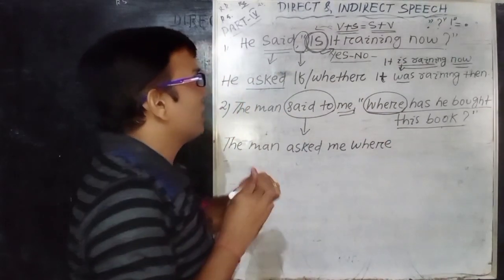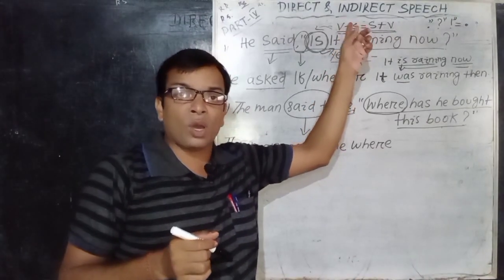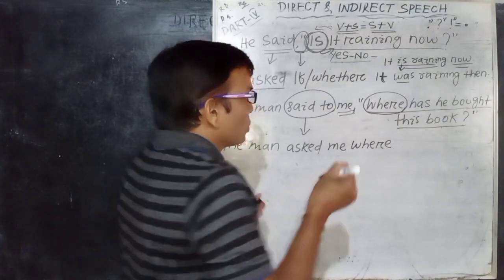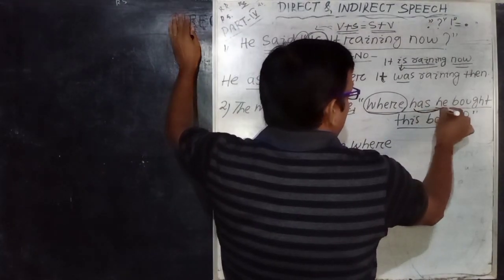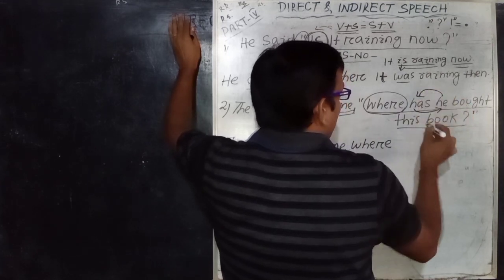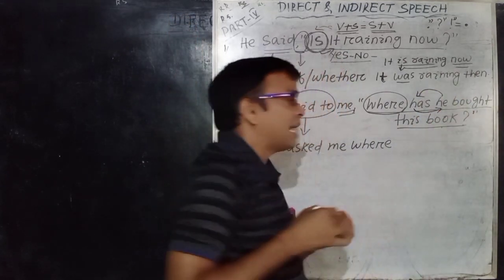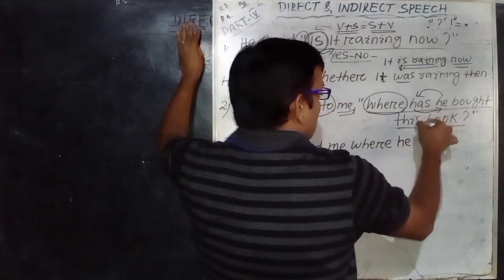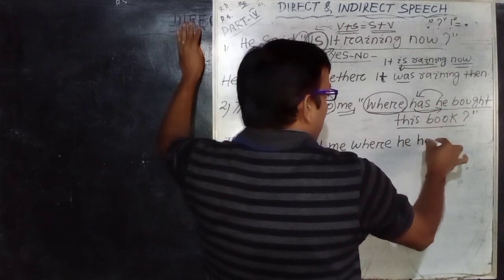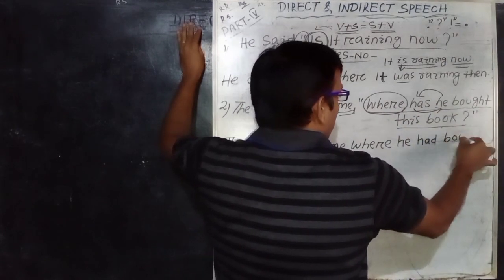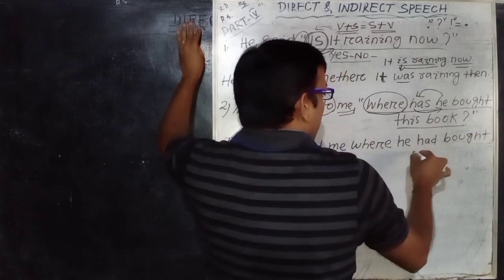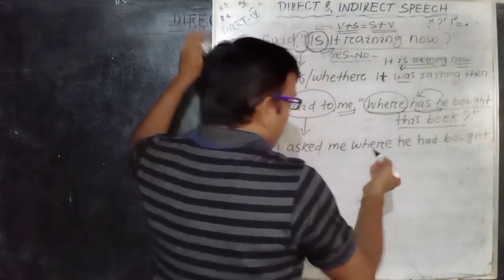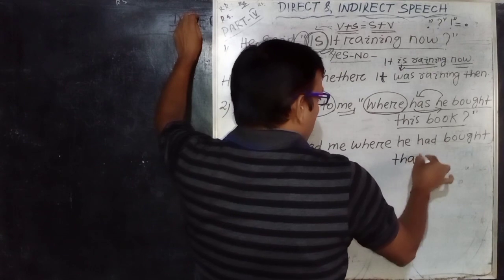Clear? And then the same thing you should remember, the V plus S or verb plus subject pattern must be converted into S plus V or subject plus verb. So "has he" must be converted into "he has". So the sentence will be: he has bought this book. Clear? So "he", third person, remains constant, then "has", the present tense form, use the past tense "had". Then "bought". Then this is a demonstrative. I have already told you about the change. This must be changed into "that". Then "book".